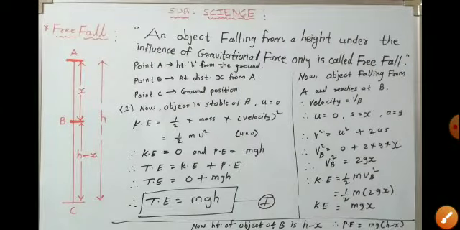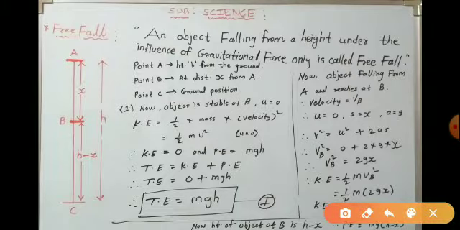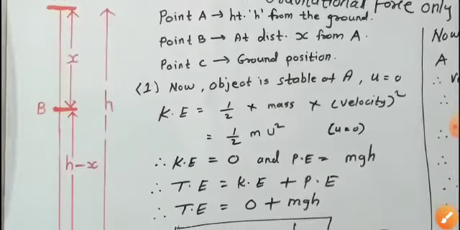We will consider one example here. See the figure.